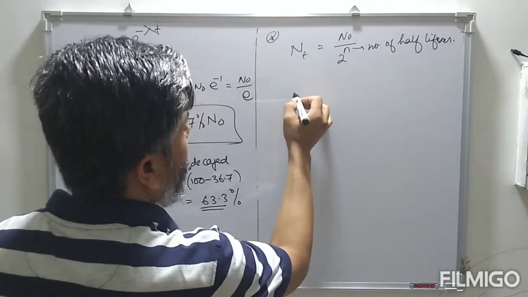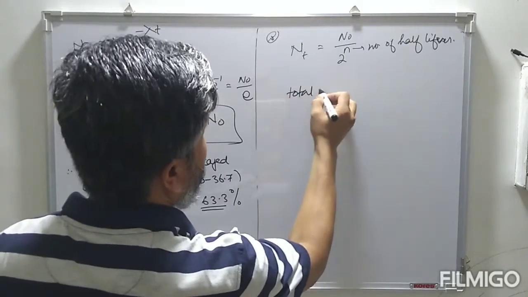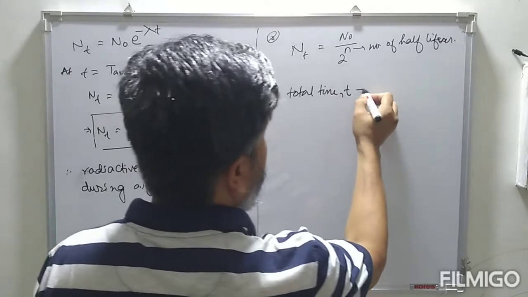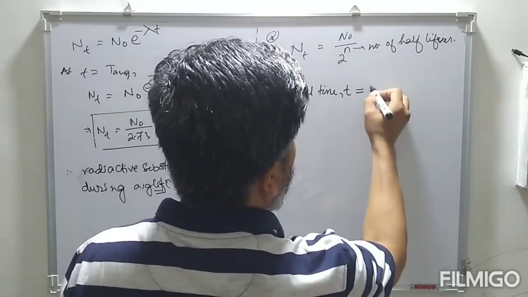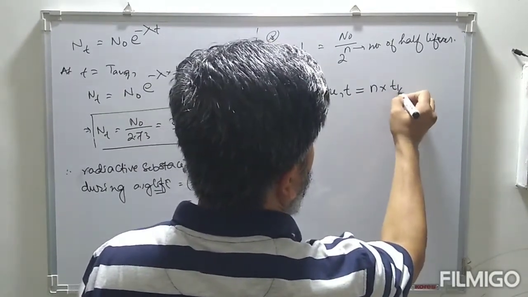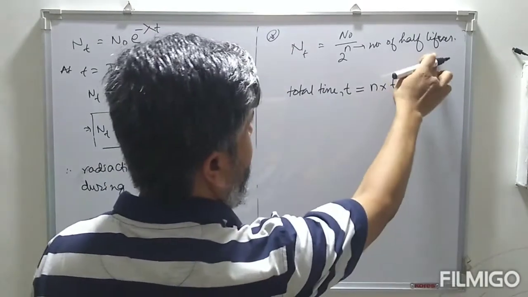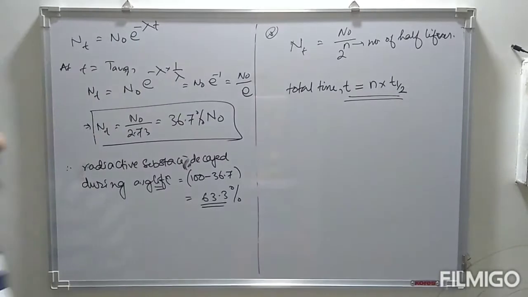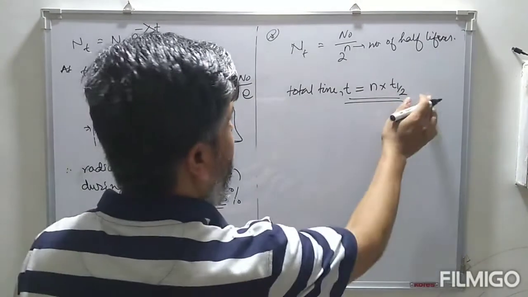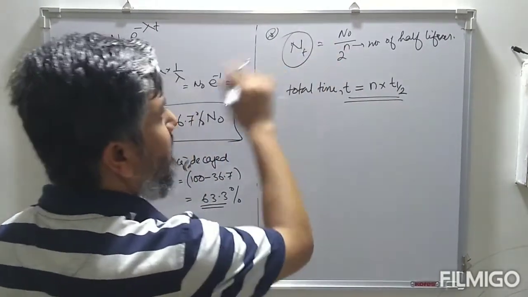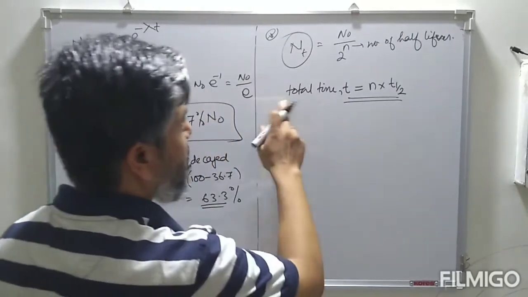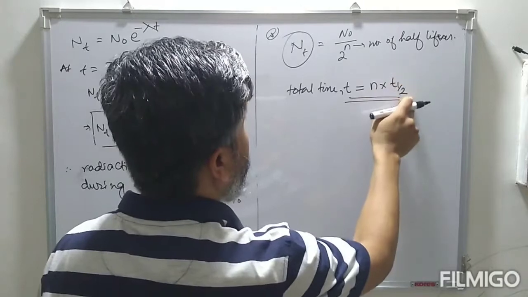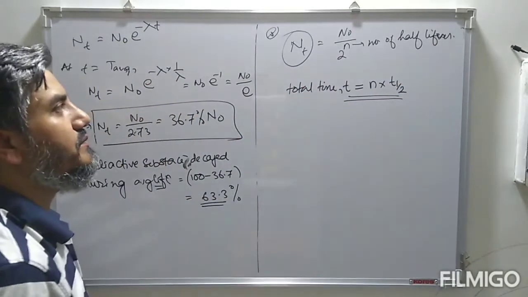And total time t is equal to n into half-life, where n is the number of half-lives multiplied by the half-life. This gives the total time. This is the amount left after n number of half-lives, and this is the total time during which we have n number of half-lives.